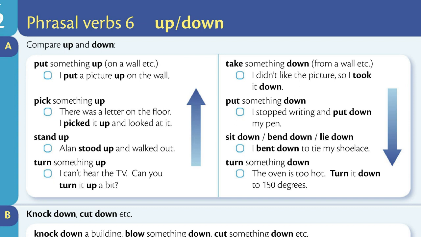Pick something up. There was a letter on the floor. I picked it up and looked at it. Put something down. I stopped writing and put down my pen. Stand up. Alan stood up and walked out. Sit down. Bend down. Lie down. I bent down to tie my shoelace.